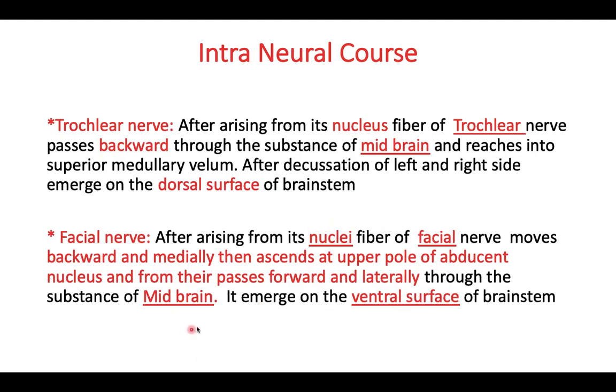So initially it goes backward and medially, then crosses the abducent nucleus and goes forward, just like a question mark. I will show you this course in the diagram. So this is the intraneural course of the various nerves. Mostly the fibers go forward; only the trochlear nerve and the facial nerve go backward, and the facial nerve again turns forward and laterally.